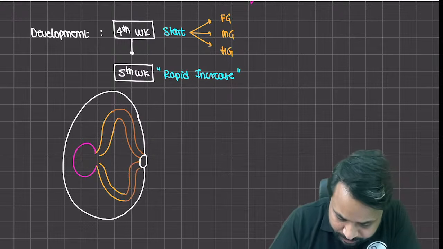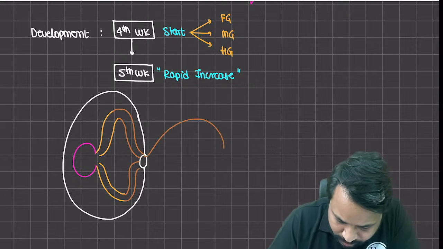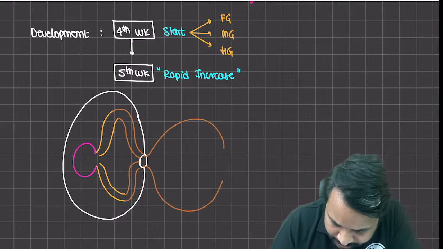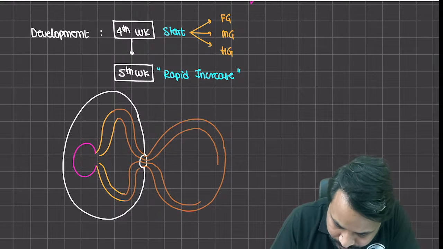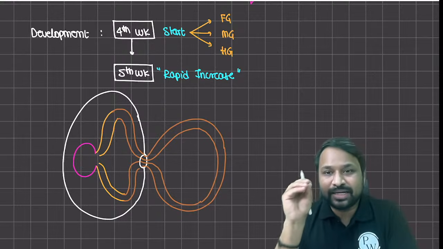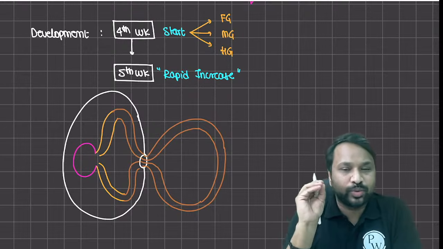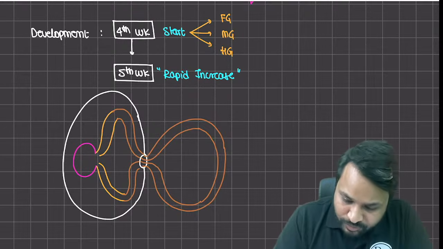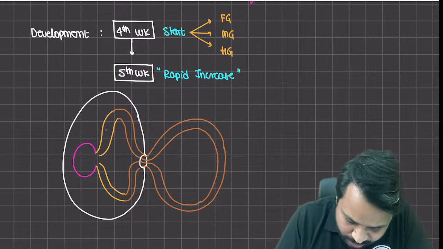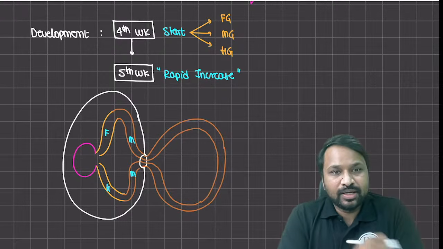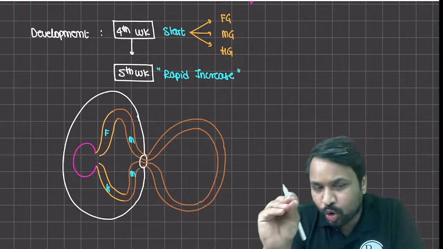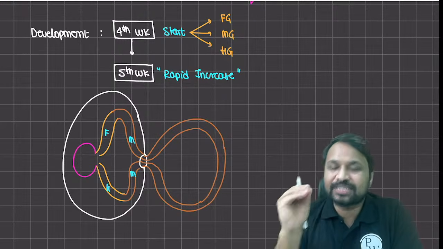It pushes the midgut from the umbilical opening into the external space. So it is now going into extracoelomic space, right? So you can see the midgut is now being pushed outwards. Midgut को ना बाहर पहुंचा दिया. So for the sake of understanding, this is going to be your foregut, this is your midgut, and this happens to be your hindgut, right? Now the midgut is forced to go out of the embryonic cavity, and we have asked the midgut to develop.